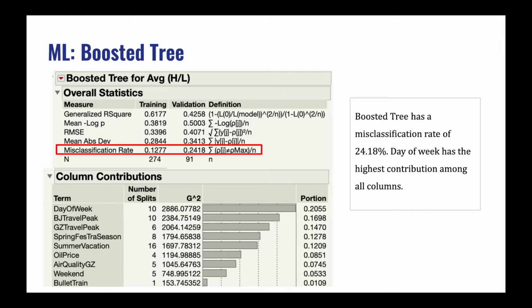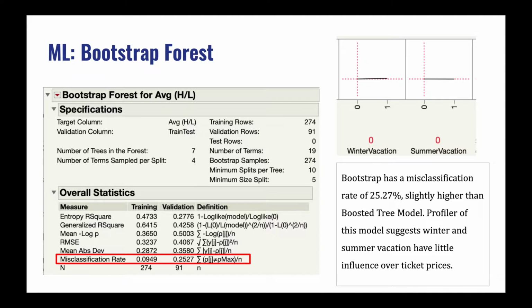The first machine learning model we built is boosted tree. It has a misclassification rate around 24%. The F week has the highest contribution among all columns. We then went on to do a bootstrap forest model. It has a misclassification rate of 25%, slightly higher than the boosted tree model. Interestingly, the profiler of this model suggests that winter and summer vacation have little influence over ticket prices, which is against our common sense.